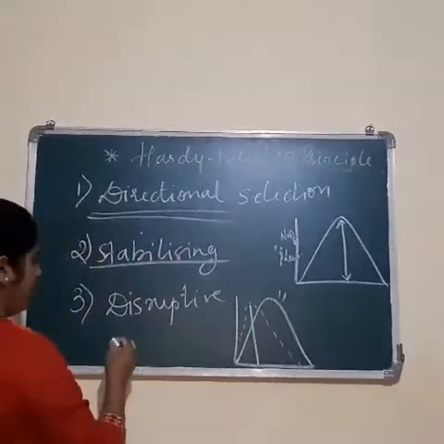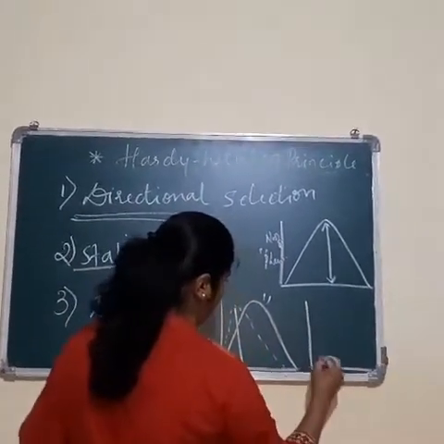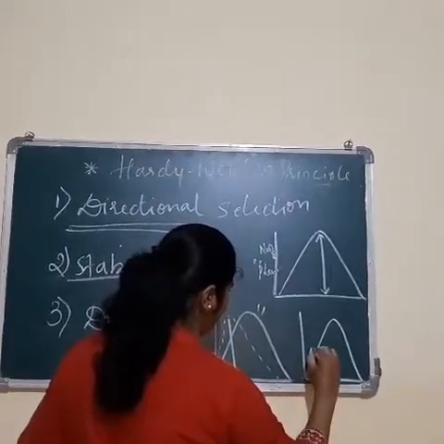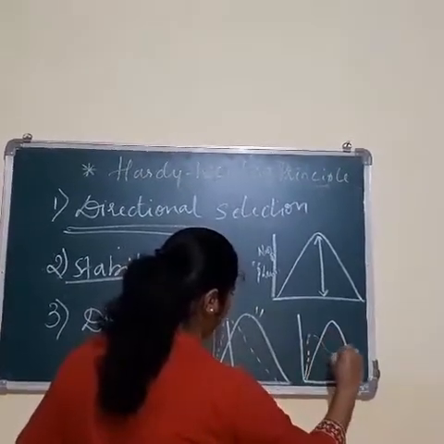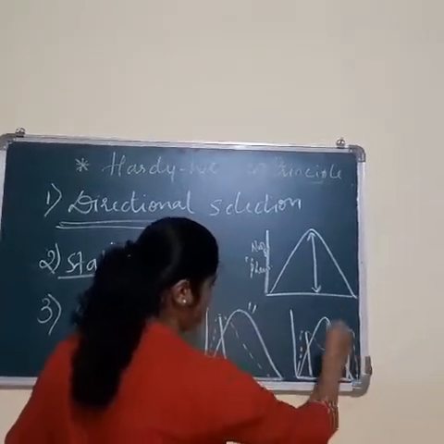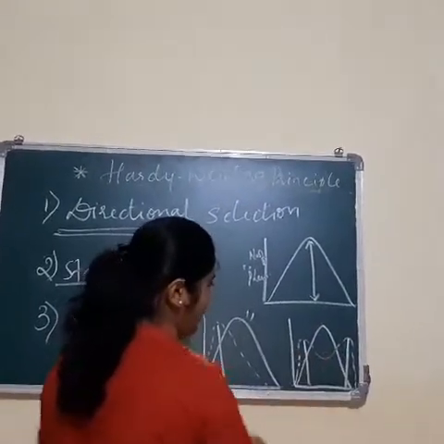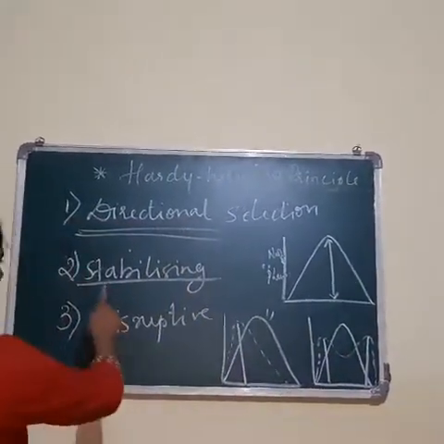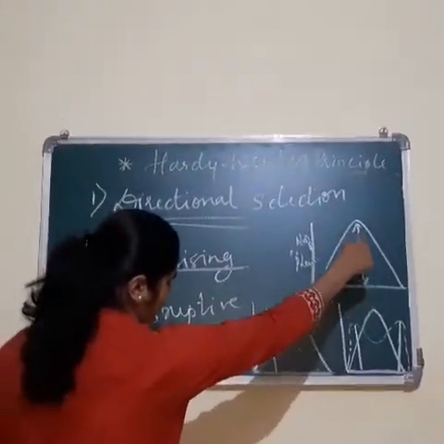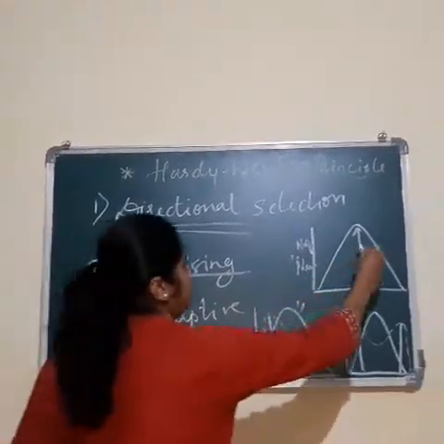Then what do you mean by disruptive? Here this is the mean value, and the organisms in disruptive selection will be on either side of the mean value. This is stabilizing, where the organism will acquire the mean value character, that is, medium-sized individuals are benefited.